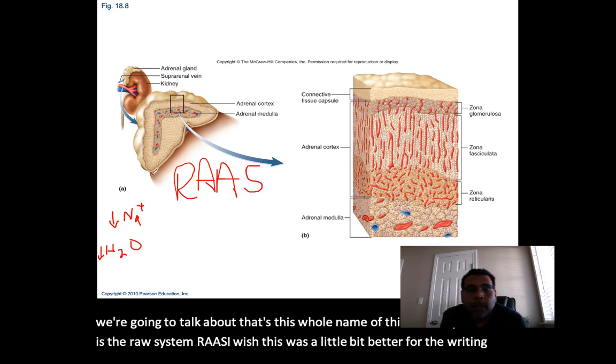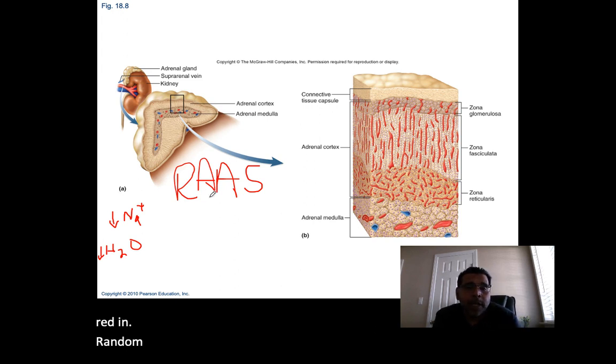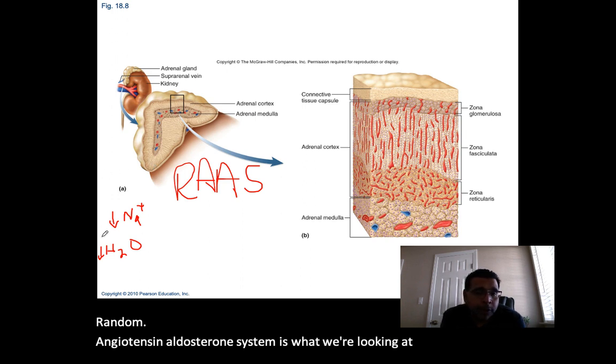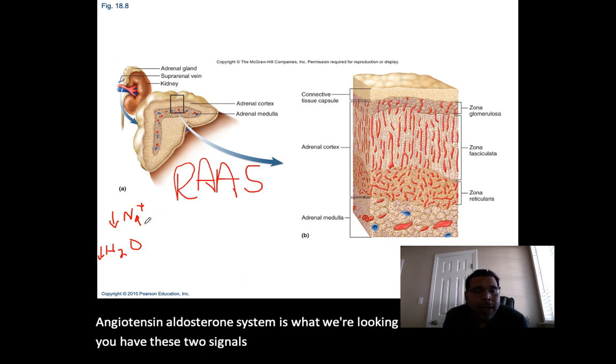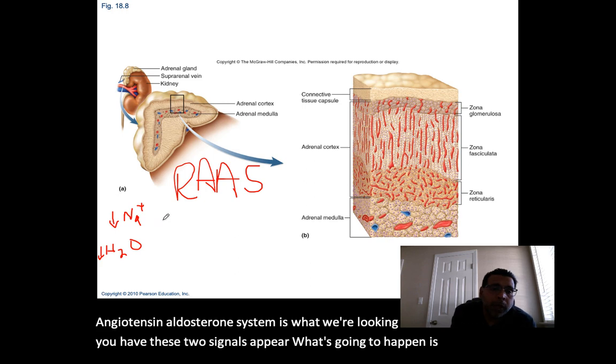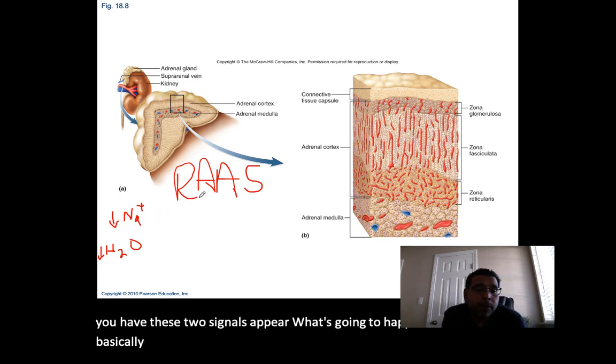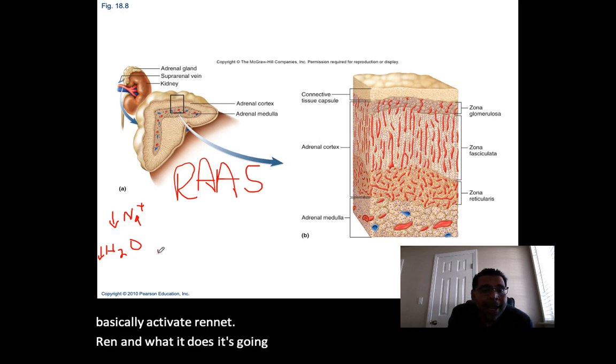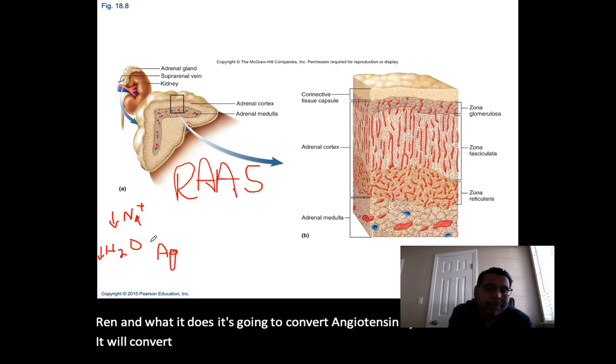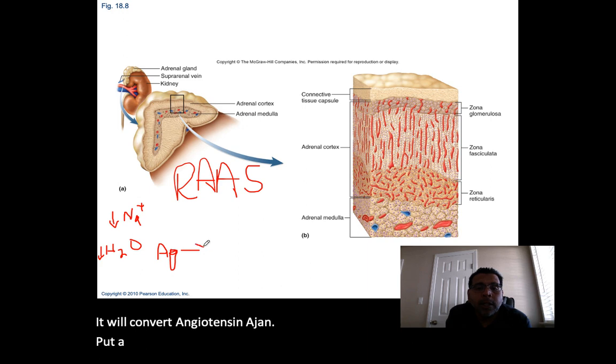So renin, angiotensin, aldosterone system is what we're looking at. So now, if you have these two signals appear, this will basically activate renin. Renin, what it does, it's going to convert angiotensinogen, we'll put an AG there, into angiotensin 1.